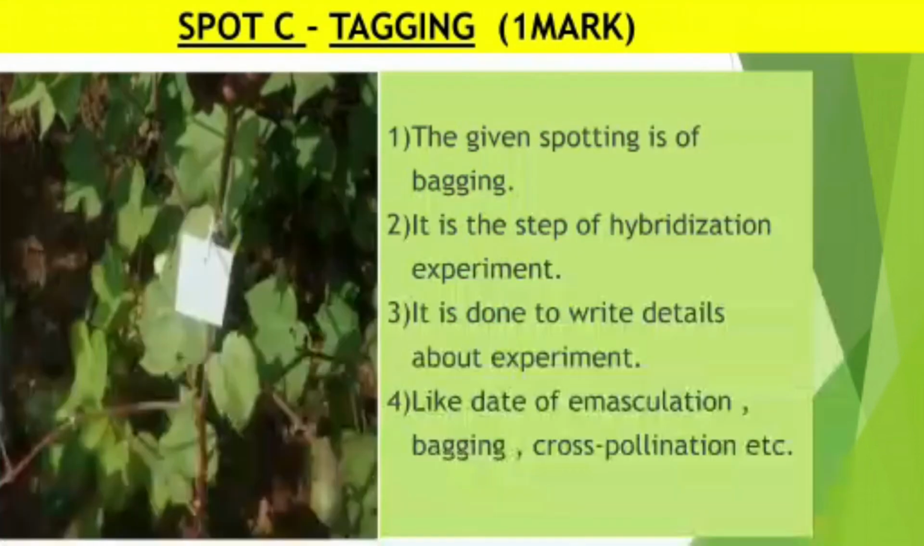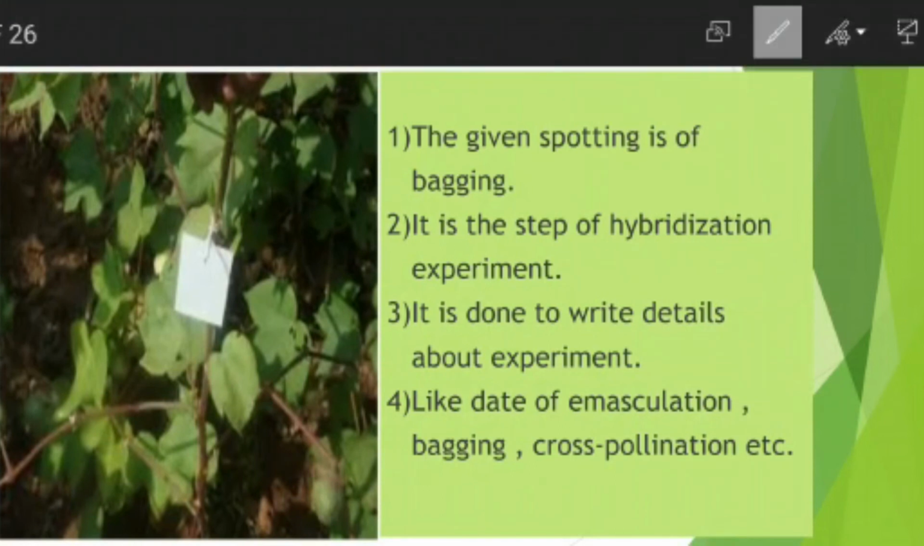Now the last one is tagging. See what happens in tagging. If you see a tag on the plant, you can easily identify that the given spotting is of tagging. Again, it is the third step of hybridization. First step is emasculation, second step is bagging, and third step is tagging. What are we actually doing in tagging?